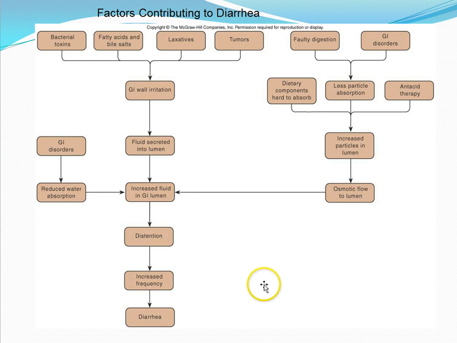This flowchart shows the factors that can contribute to diarrhea. Various toxins, fatty acids, bile salts, laxatives, and tumor can cause GI irritation to the wall of the GI tract, causing increased fluids to be secreted into the lumen. You can have various GI disorders, causing a reduction in water absorption, causing increased fluids. Faulty digestion or other GI disorders, resulting in increased particles in the lumen. This increases the osmotic pressure, drawing water in. All of this will then result in distension, increased frequency, and diarrhea.